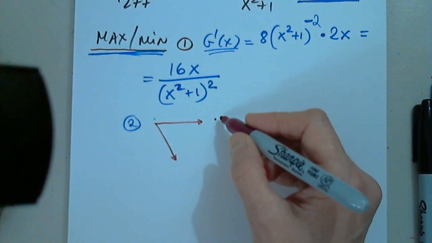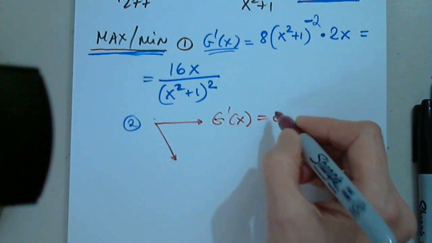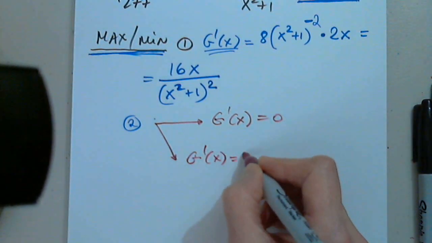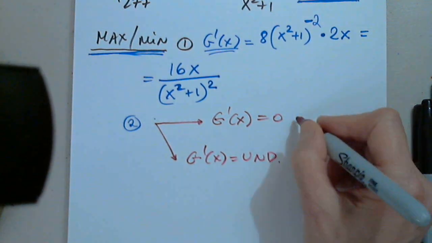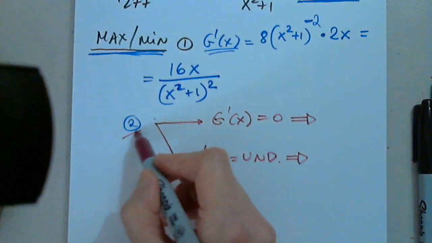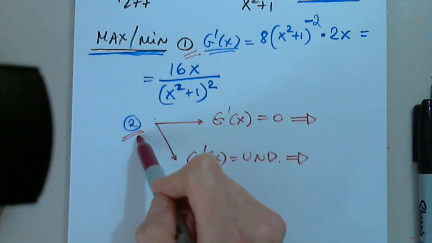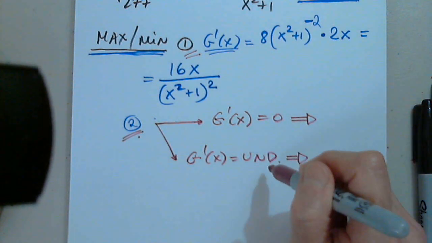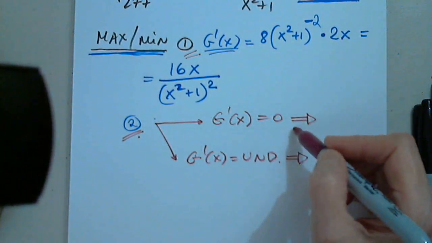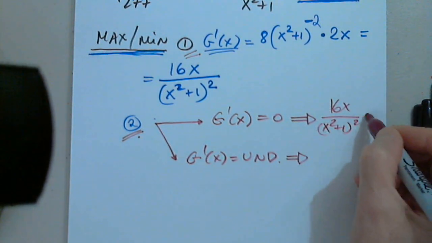Anyone? g prime is 0? Yes, I said g prime equal to 0, and g prime of x equal to undefined. That's my second step. For the max min, I find the derivative, and then I set it equal to 0 and undefined.